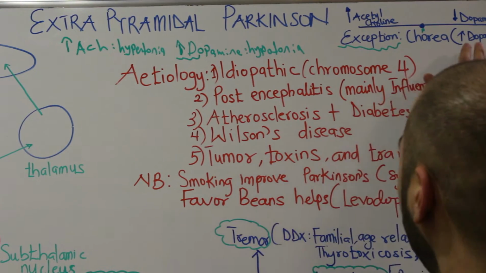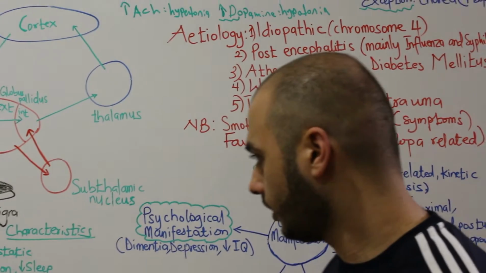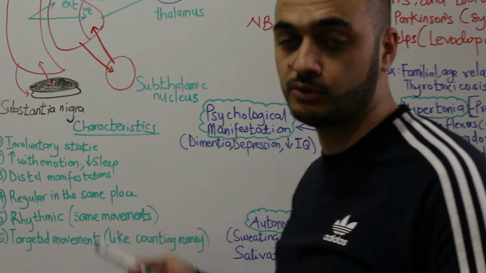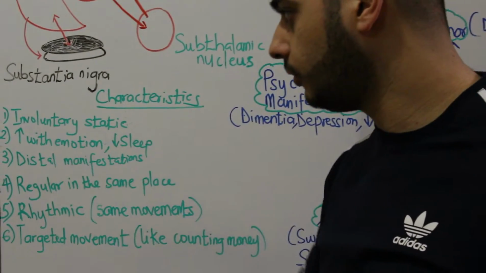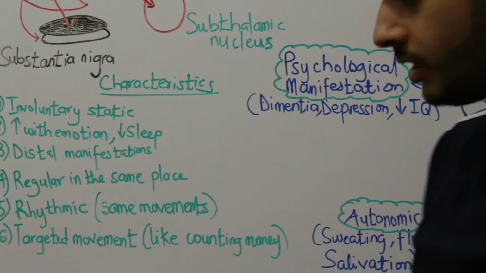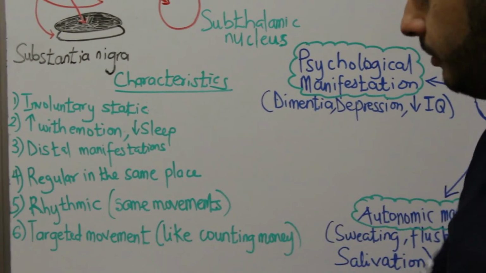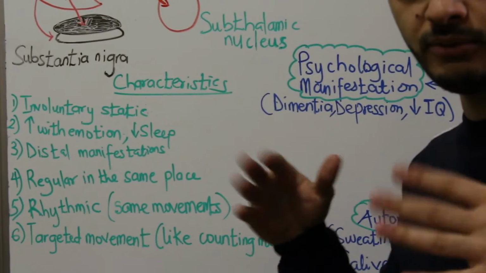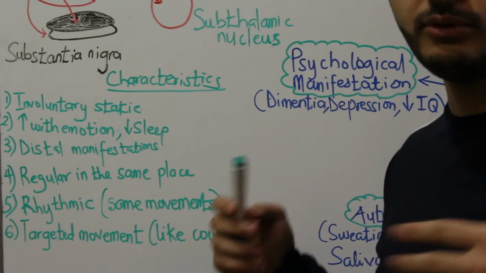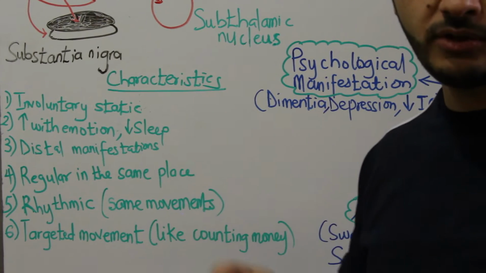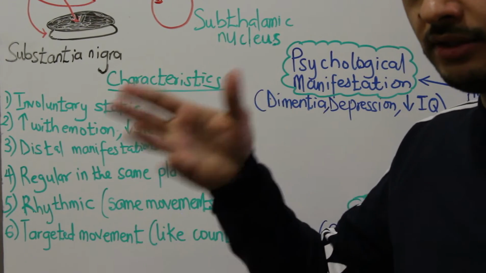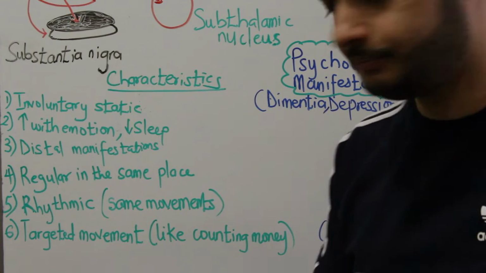Now let's focus on dopamine. So what are the characteristics of the diseases that result from diseases of the extra-pyramidal system? First of all, there will be involuntary and static movement. Involuntary we know what it means, but static means that this involuntary movement occurs at rest, while during voluntary movement initiated by the patient, this involuntary movement will disappear.